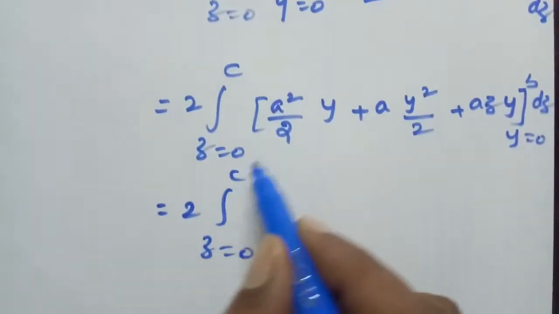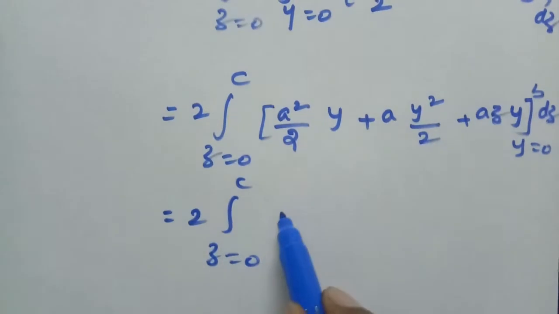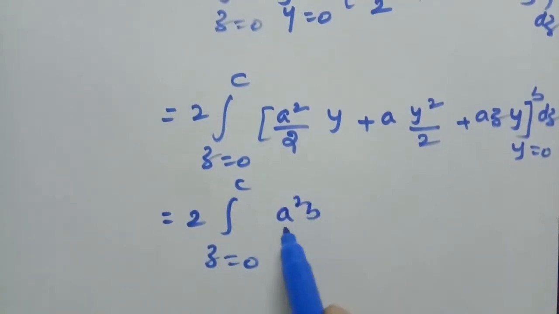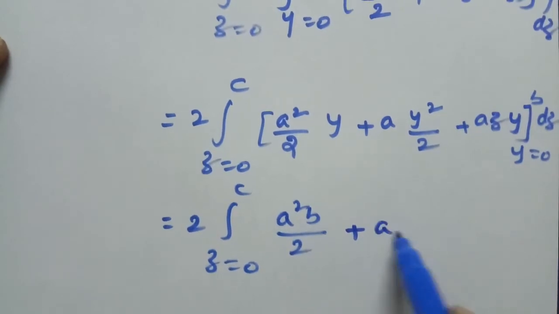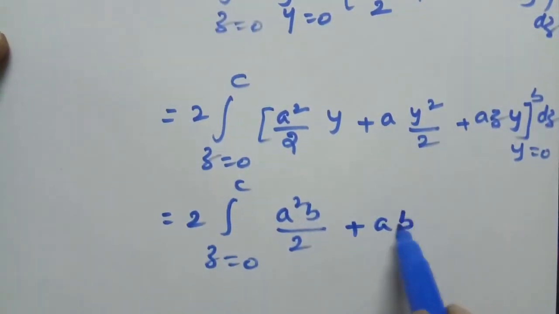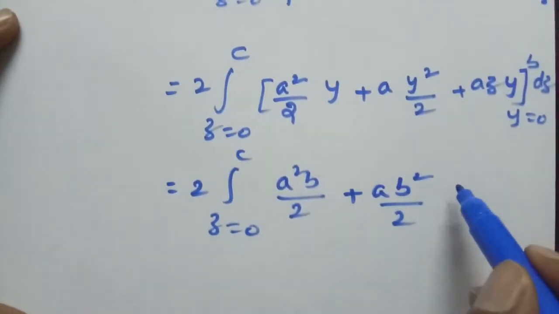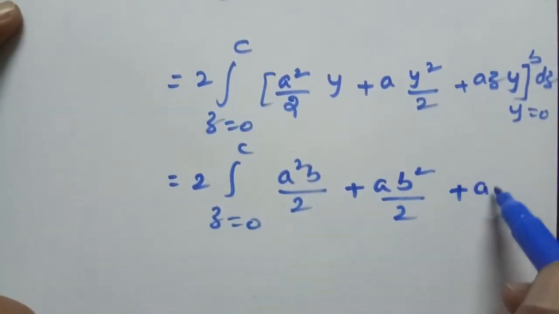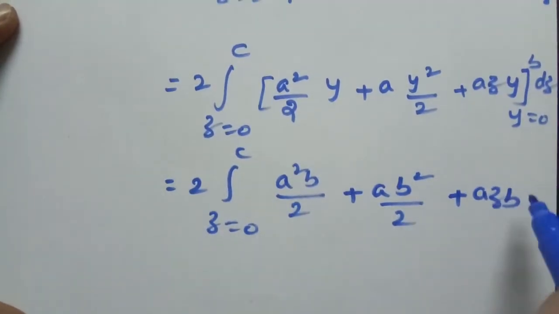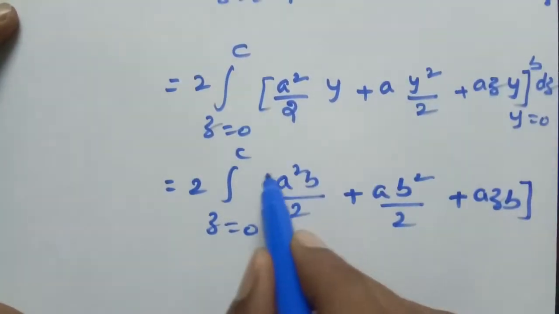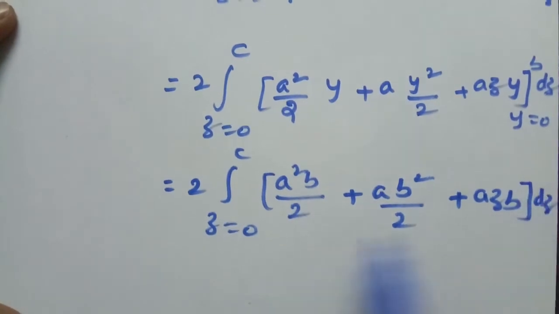Now substituting the upper and lower limits, this is equal to 2 into the integral z equal to 0 to c of a square b by 2, plus a into b square by 2, plus a into z into b, lower limits are 0, into dz.